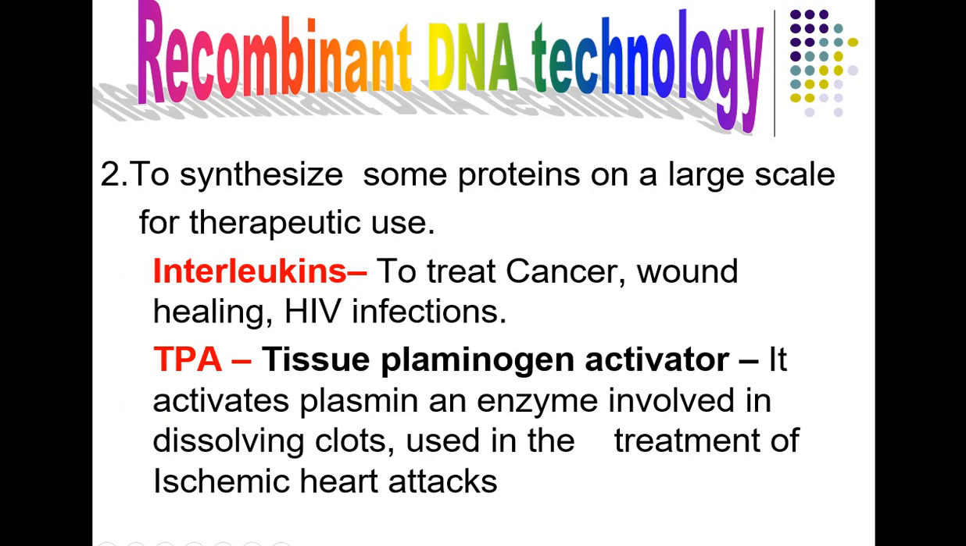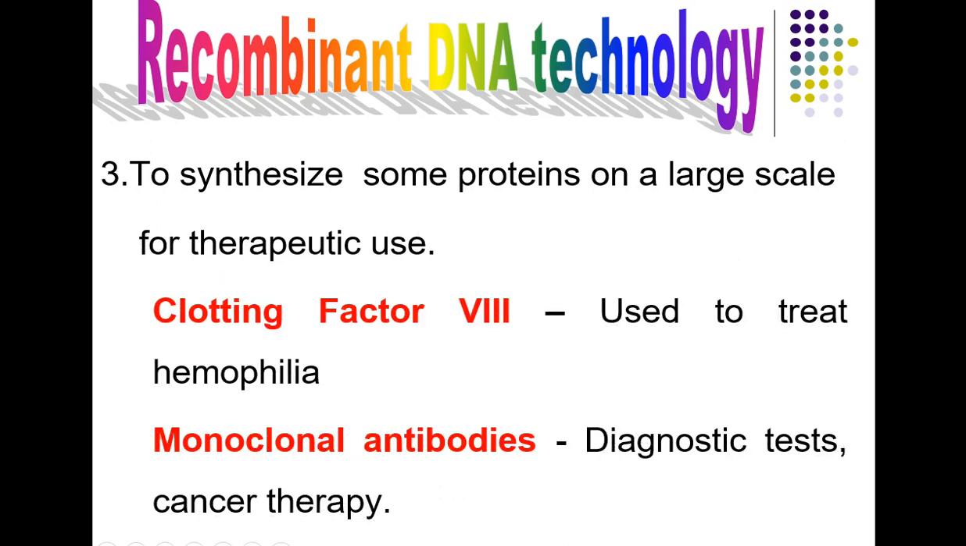And TPA, which is called tissue plasminogen activator. It activates plasmin, an enzyme involved in dissolving clots. So it is used in the treatment of ischemic heart attacks. So tissue plasminogen activator, which is used to treat ischemic heart attacks, can also be produced by rDNA technology. Next, this rDNA technology can be used to synthesize some more proteins like clotting factor 8. This is also a protein which is used to treat hemophilia.